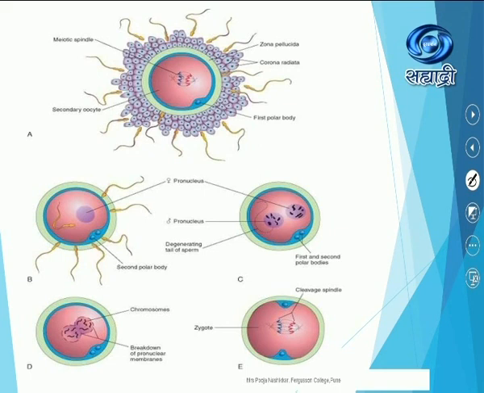Then both nuclei are called male and female pronuclei, inside a single membrane. Fusion between male and female pronuclei, that is male and female chromosomes, occurs. That process is called amphimixis, and thus zygote formation is completed.